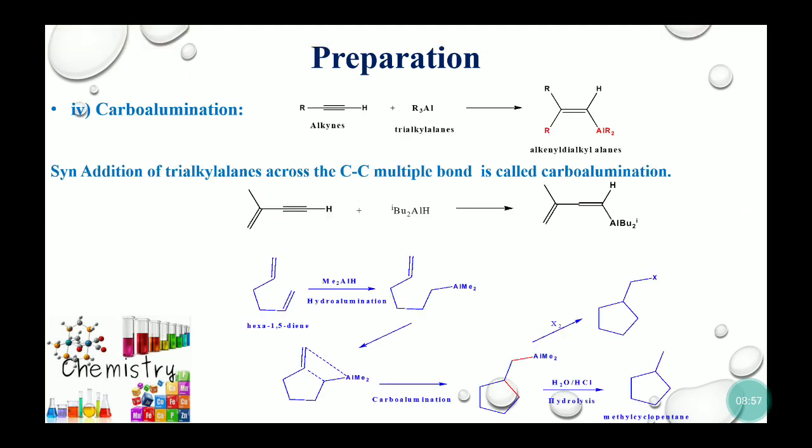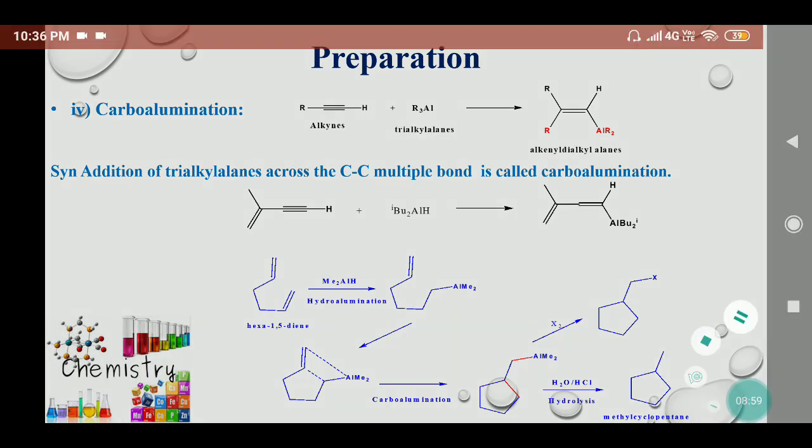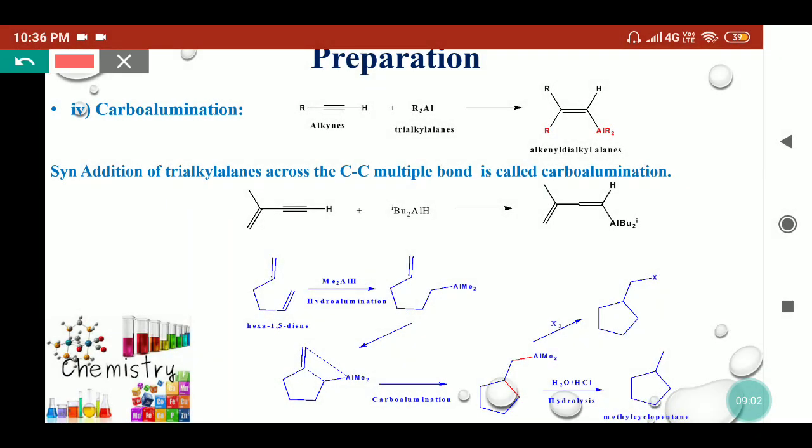Now coming to the carboalumination reaction. In hydroalumination we were adding hydrogen and aluminium, but in the carboalumination reaction we'll add a carbon group instead of hydrogen. So here, instead of dialkyl aluminium hydride, we use trialkyl aluminium complexes. They react with the alkyne and supply this R group to one carbon, and dialkyl aluminium will go to the other carbon, and they are both added in a similar fashion as with dialkyl aluminium hydride. That means both incoming groups will go in a syn addition manner.